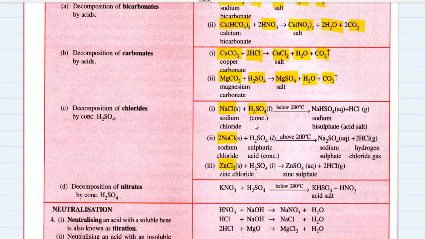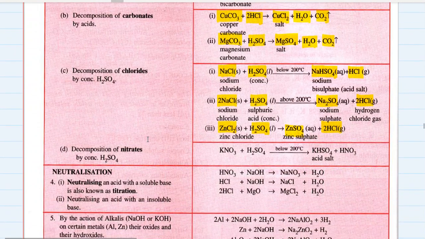Chlorides, whenever they react with concentrated acids at different temperatures, give different kinds of salts. Below 200 degrees Celsius, they give acid salts plus hydrogen chloride gas. Above 200 degrees Celsius, they give normal salts plus again hydrogen chloride gas. And zinc chloride just gives zinc sulfate plus HCl gas when reacted with acids. So chlorides decompose to give their respective salt when reacted with acids.